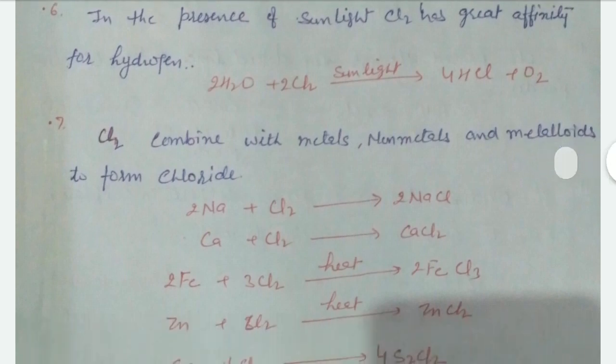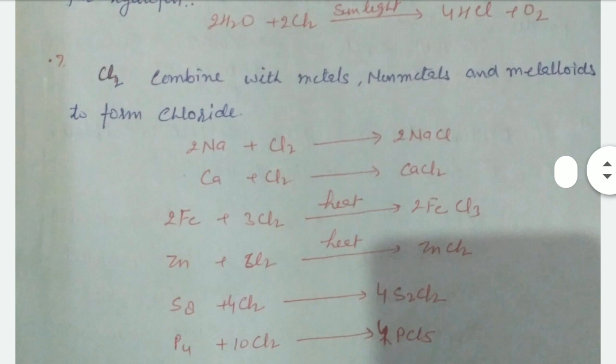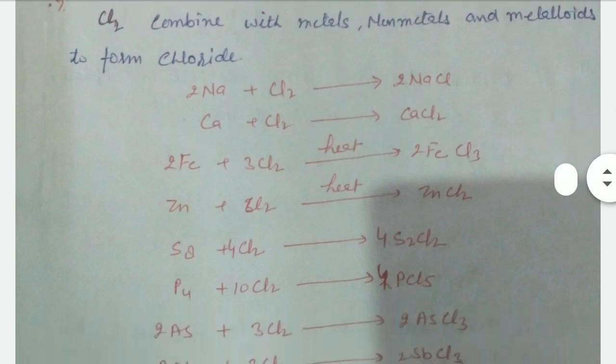Cl2 also combines with metals, non-metals and metalloids to form chlorides. For example, sodium combines with chlorine to form sodium chloride, and calcium combines with chlorine to form calcium chloride. These elements are highly reactive, therefore this reaction is complete at room temperature.